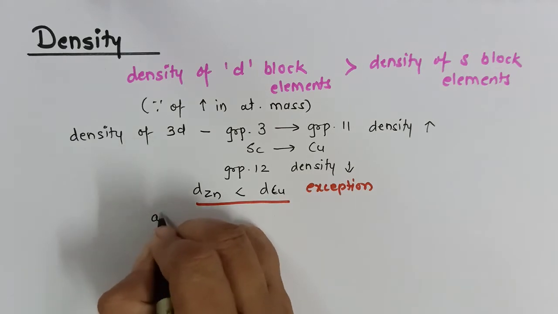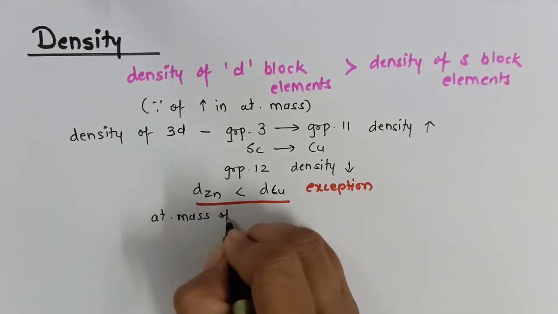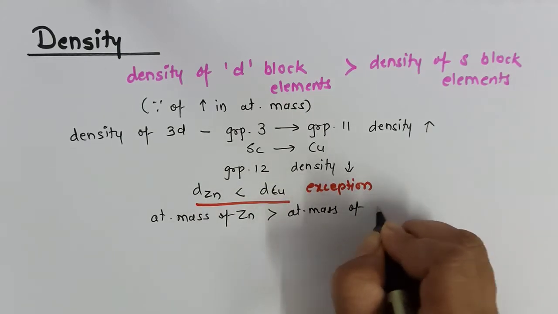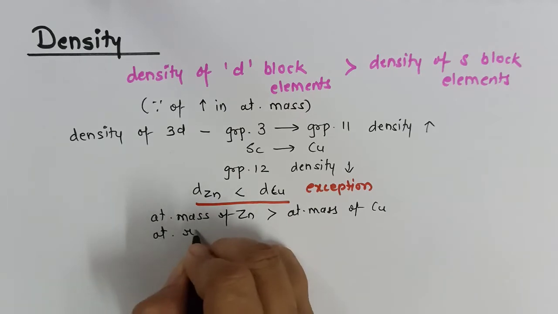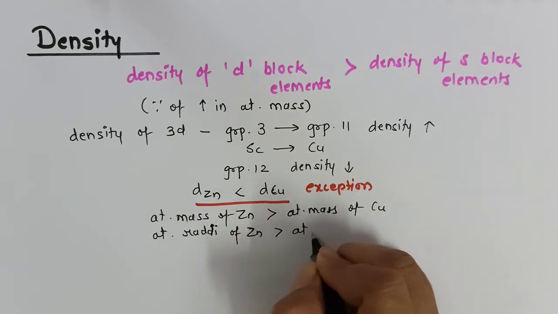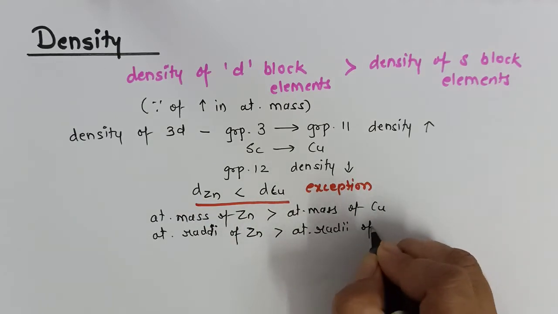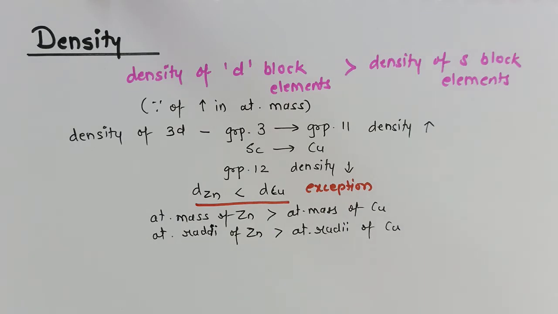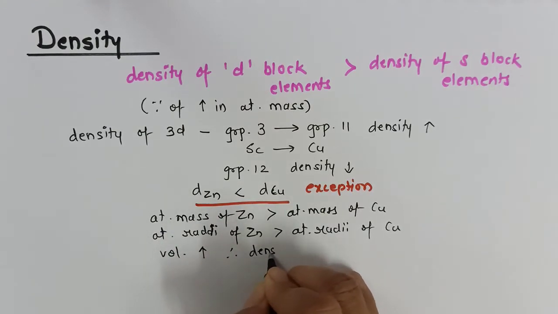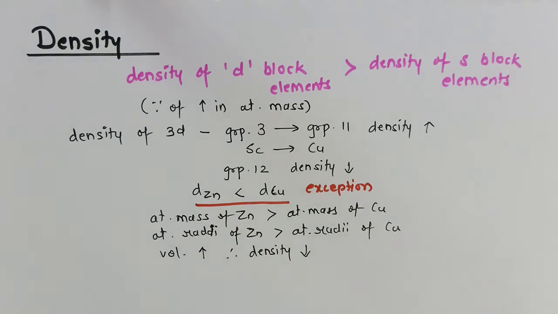Now why? Because the atomic mass of zinc is more than atomic mass of copper, as well as atomic radii of zinc is more than atomic radii of copper. This we have seen: due to electron-electron pair repulsion due to fully filled d orbital in zinc, the atomic radii or size of zinc is greater than that of copper. So what happens? The volume increases. Volume increases, therefore density decreases. This is an important concept.